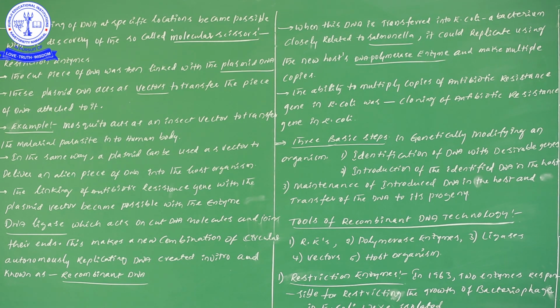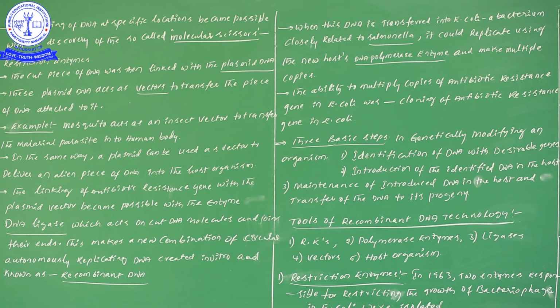Through this vehicle we can transfer the foreign gene into the host organism. One more time: one foreign gene is there, we incorporate it into the plasmid, and now this plasmid we call a vector. This vector is acting as a vehicle.